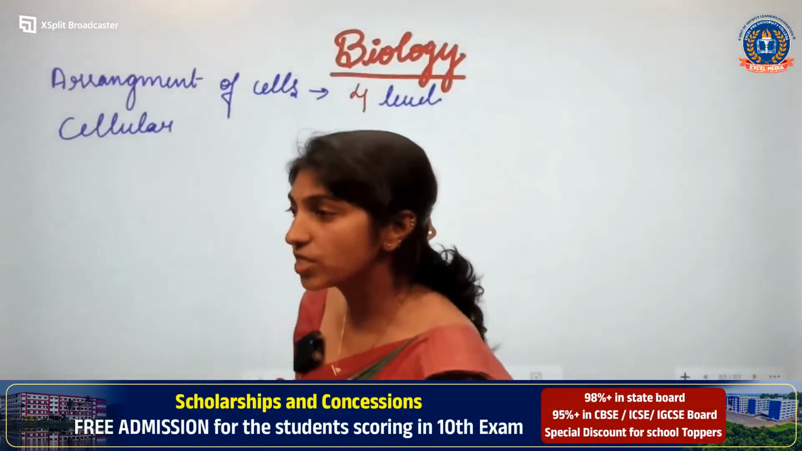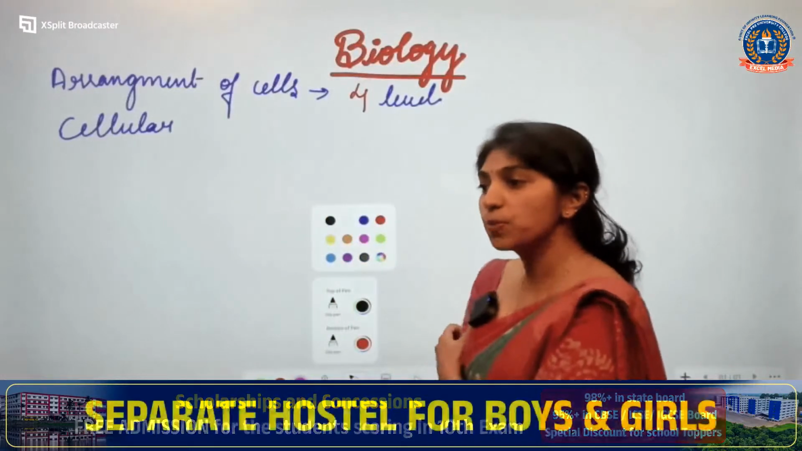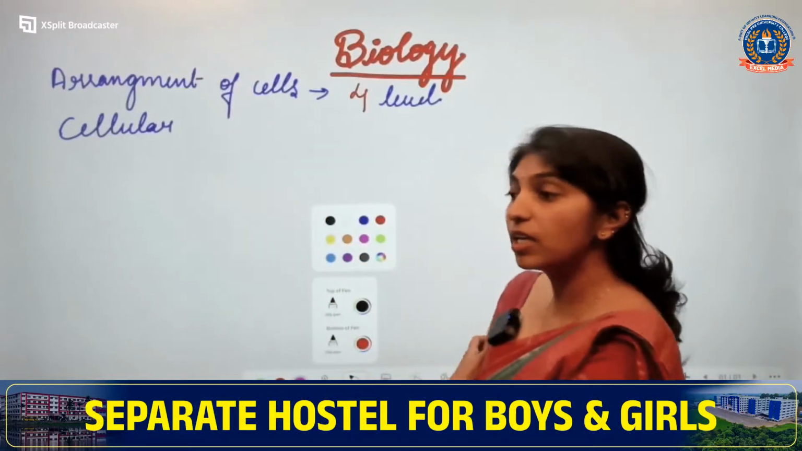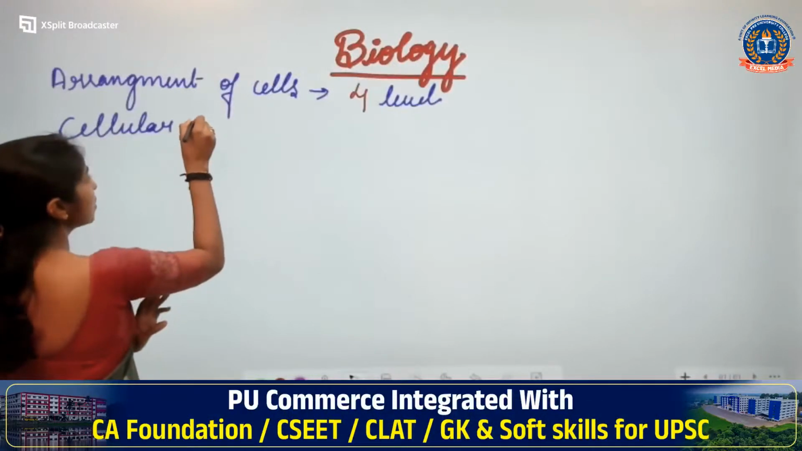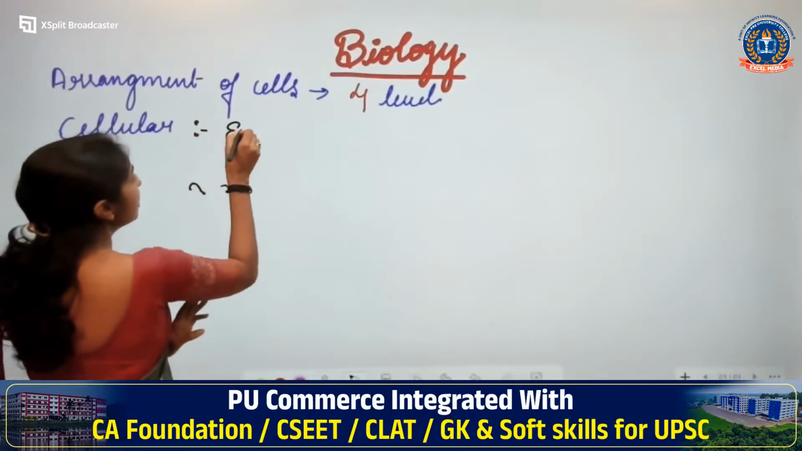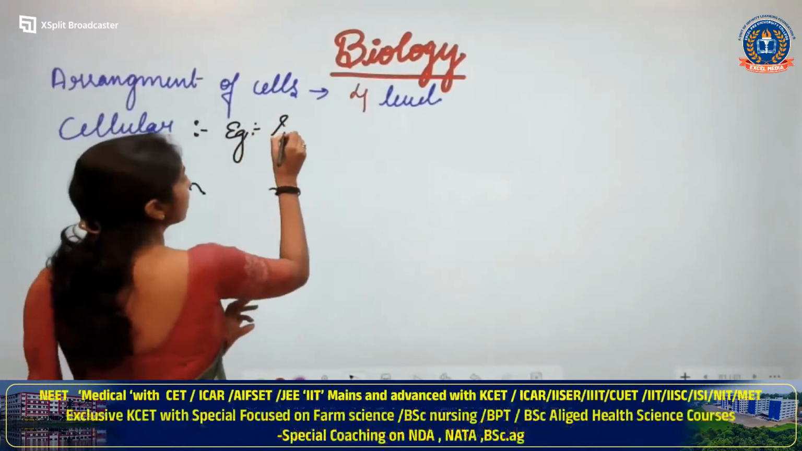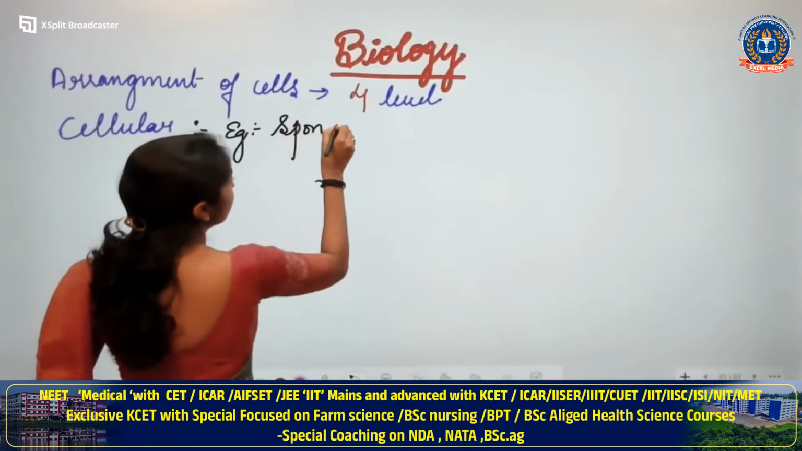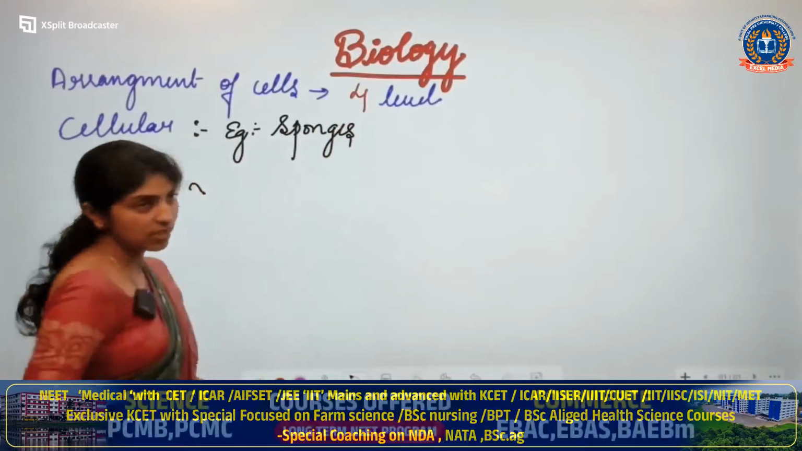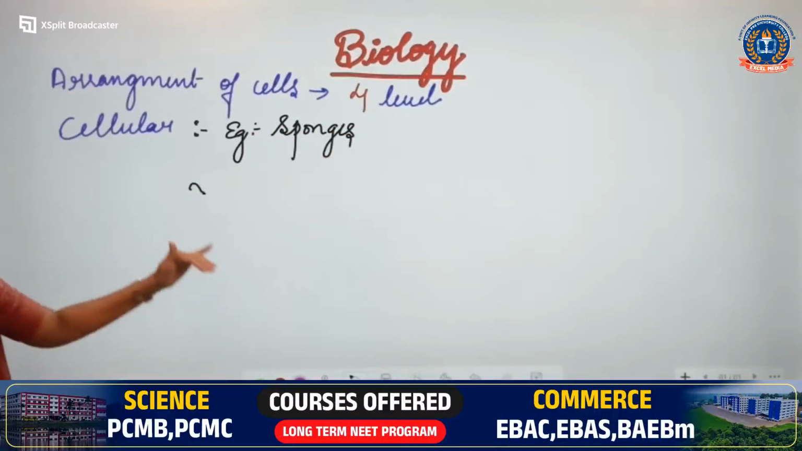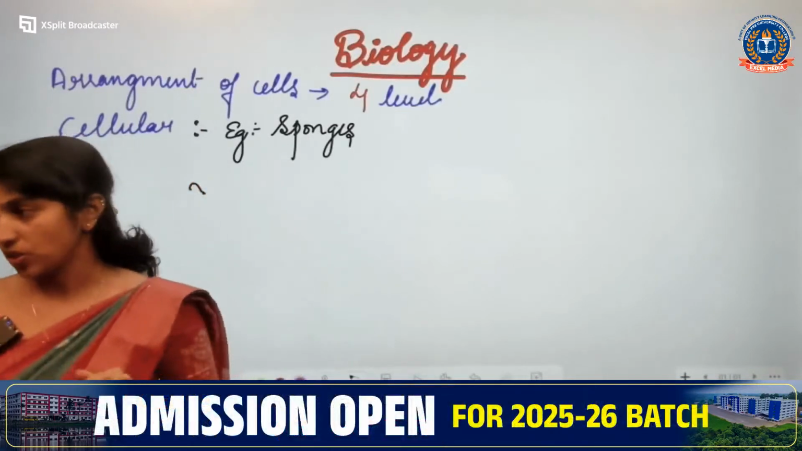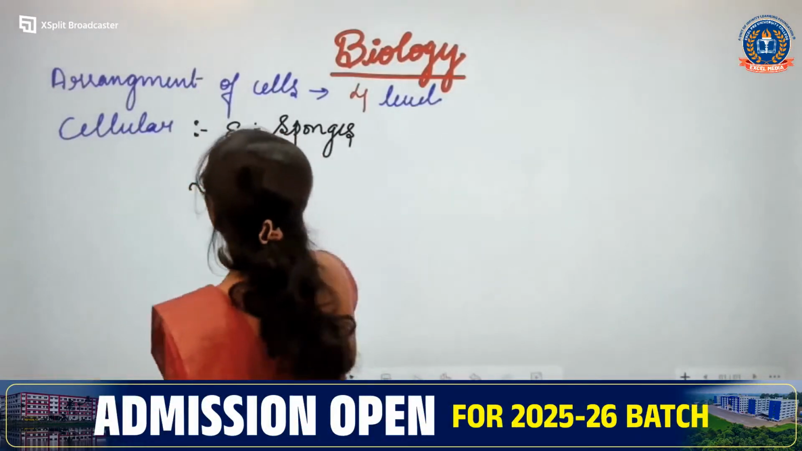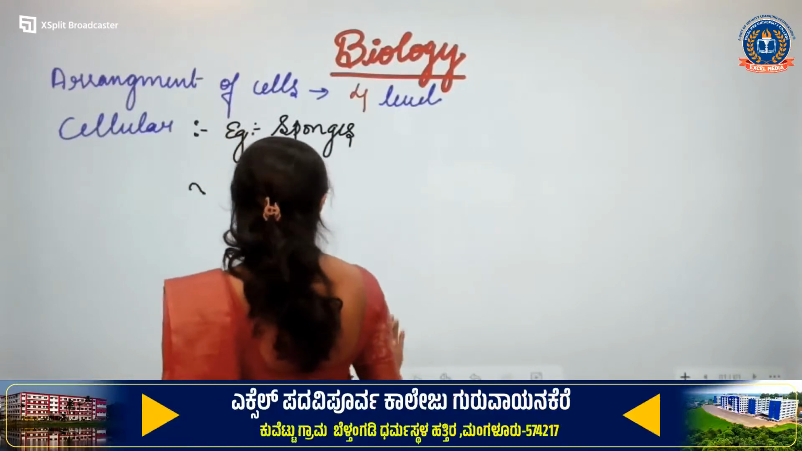Yes, sponges. Pragati, Suma, Pushpa, Chitrakala, Mangala. Yes, very good. All the answers are right. For the cellular level of organization, you have the example sponges. I am not going to write about the notes again because we have already written in the last class. In the last class, I have clearly explained what is cellular level and example sponge. Is that clear? Okay.